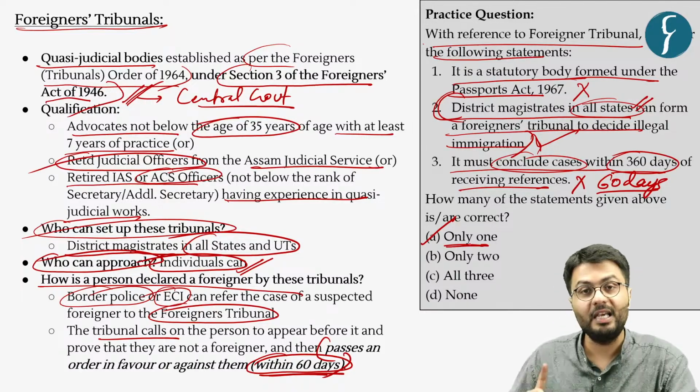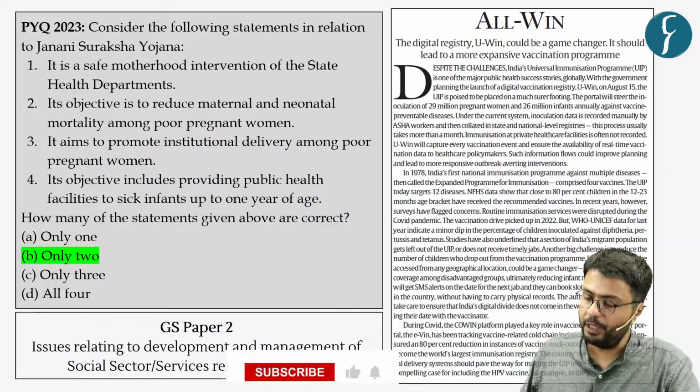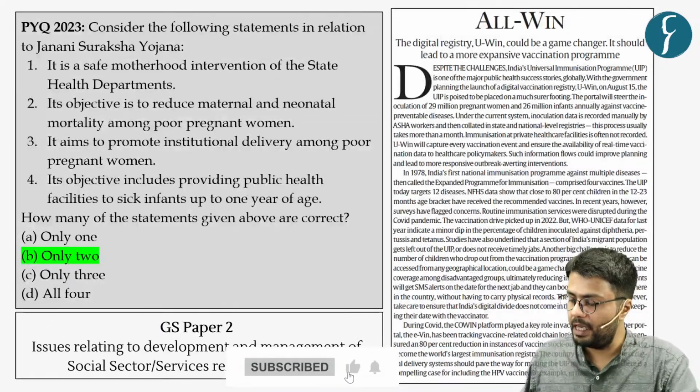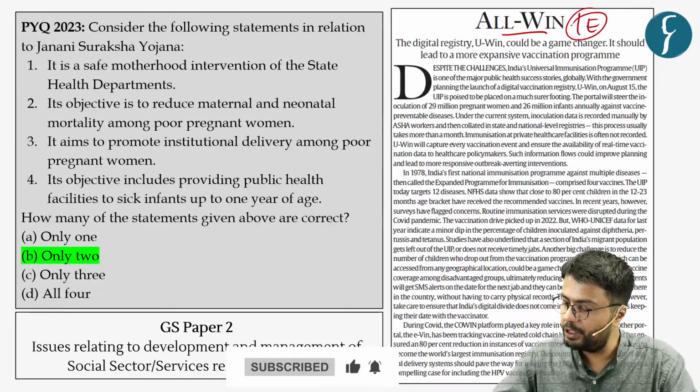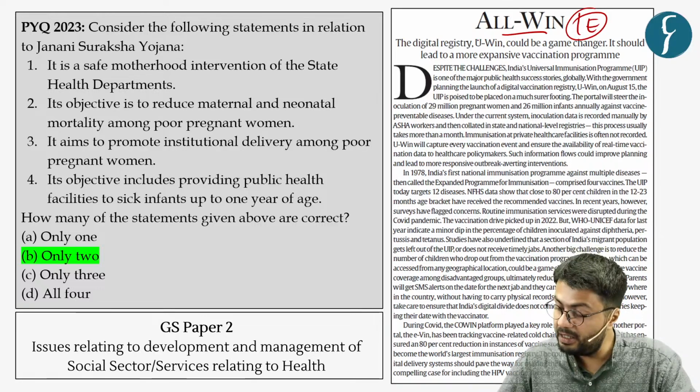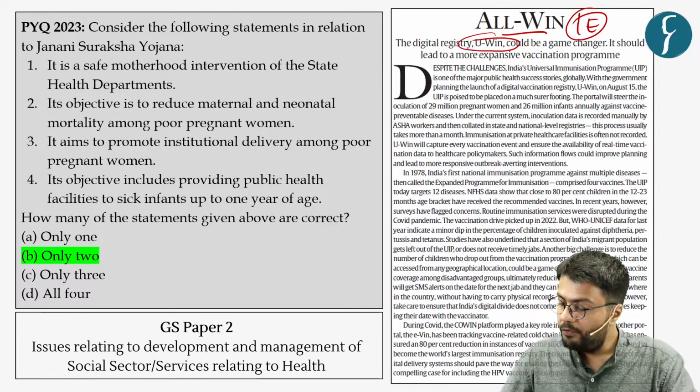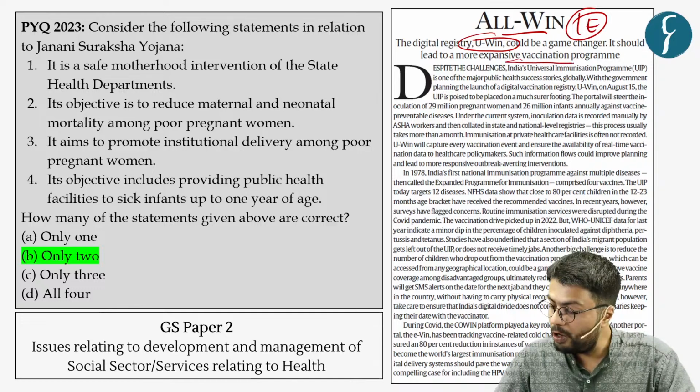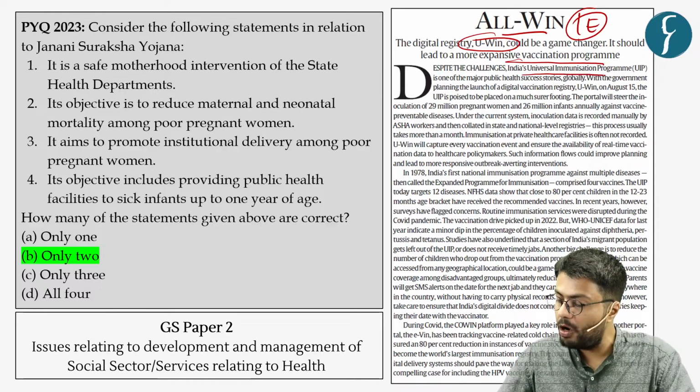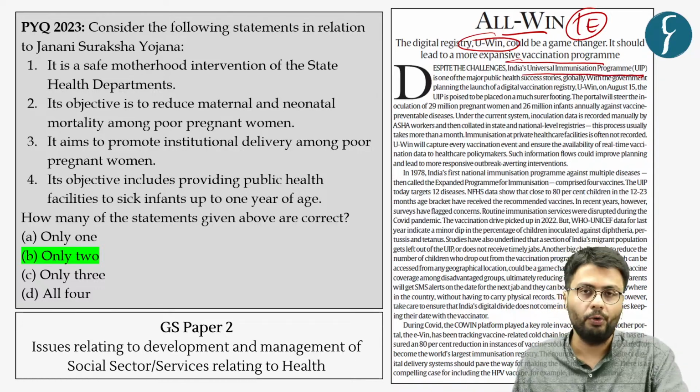Moving to the next article, which you can see appeared in the Indian Express newspaper, and it highlights a digital portal called U-WIN, which is a digital portal for the country's vaccination program called the Universal Immunization Program.